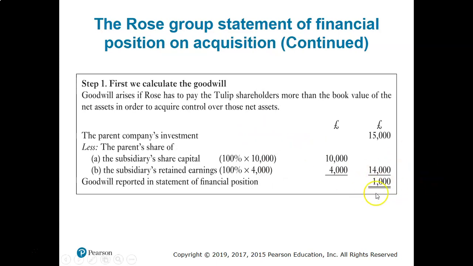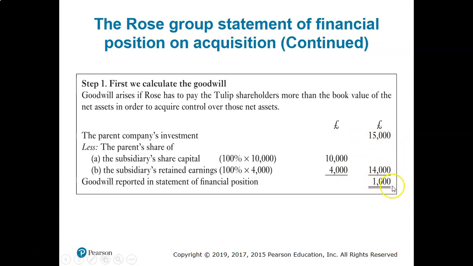So this is the 1,000, right? The amount that you invested is 15,000, right? And in the subsidiary, they calculate based on capital. So subsidiary share of capital, you purchase 100% of the capital, that is 10,000 capital, 100%, that is 10,000. And retained earnings is also part of capital. So you purchased 4,000 times 100%, that is 4,000. That means 14,000 you are receiving from the subsidiary, but you have given 15,000, you have invested 15,000.